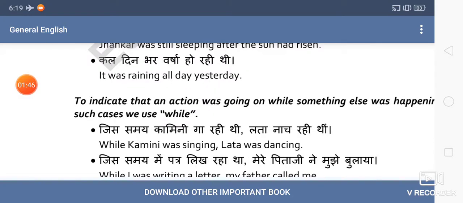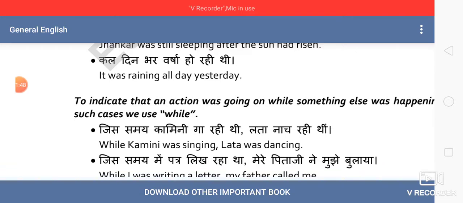The third usage of this is to indicate that an action was going on while something else was happening. In such cases, we generally use while also. It is to express or describe two or more actions which were continuing at the same time, but the time is in the past. Please keep it in your mind. While Kamini was sleeping, Lata was dancing.